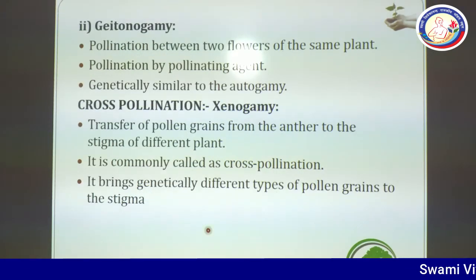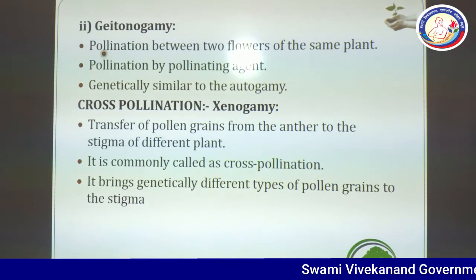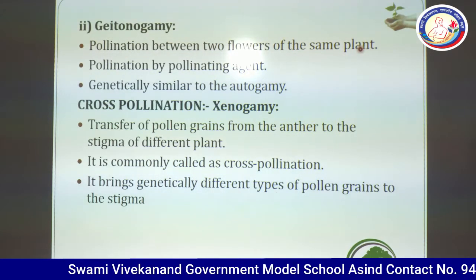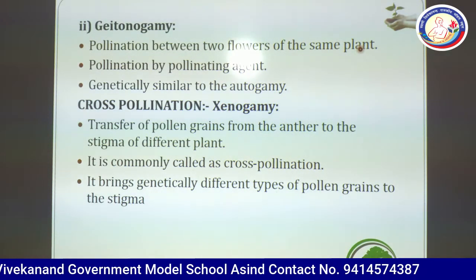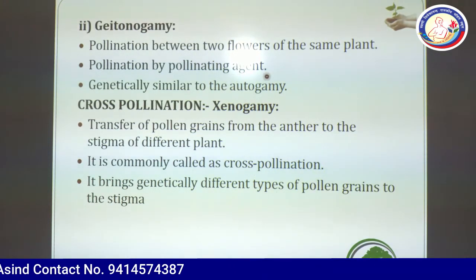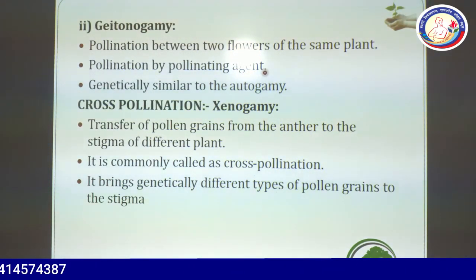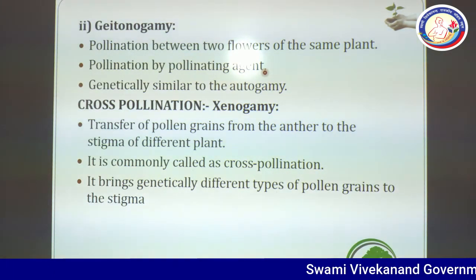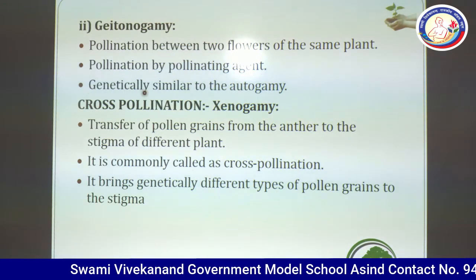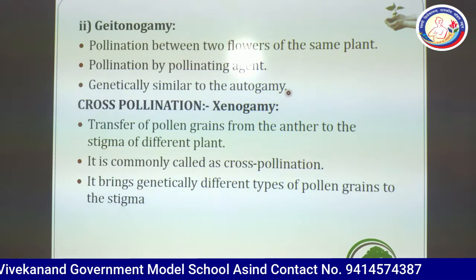In the second part, geitonogamy, pollination between two flowers of the same plant. Here, the plant is same but flowers are different. Pollination is by pollinating agents. It may be insect, air or any other agent. Genetically similar to autogamy.